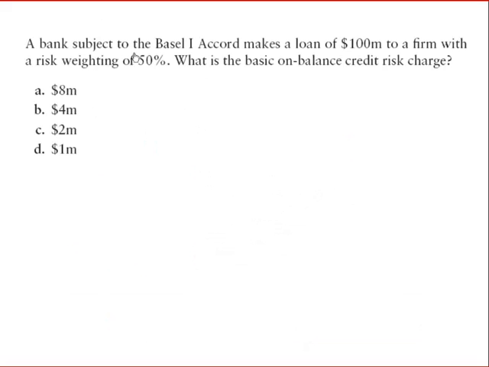A bank subject to the Basel 1 Accord makes a loan of $100 million to a firm with a risk weighting of 50%. What is the basic on-balance sheet credit risk charge? It would be 50% into 100 into 0.08. That will be $4 million.